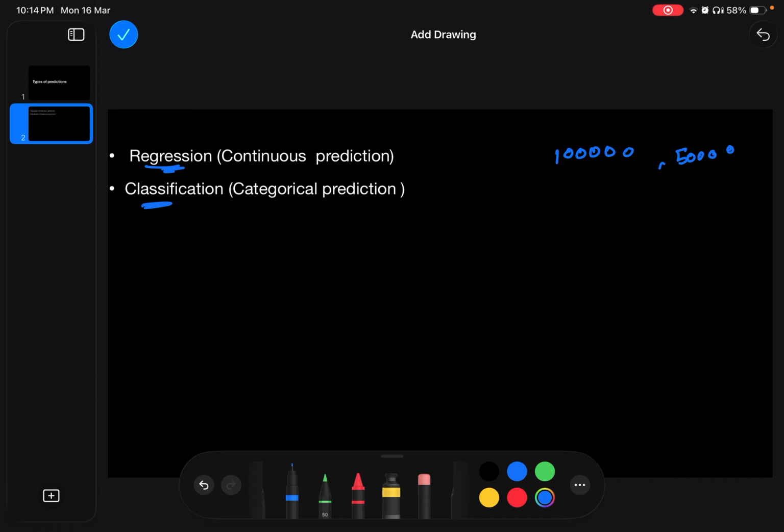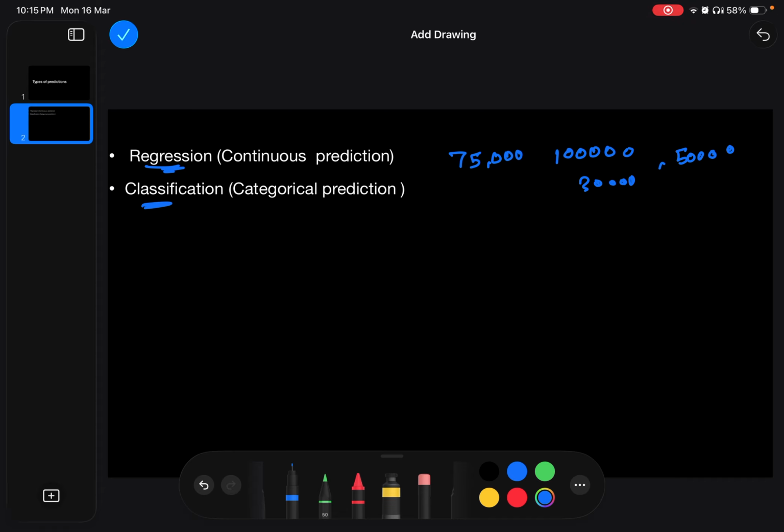And for another house, maybe 75,000 rupees. So depending on the house, the output value will differ, and it can be any value, not just 50,000, 1 lakh, or 75,000. It can be 30,000. The output will be any value based on the input.